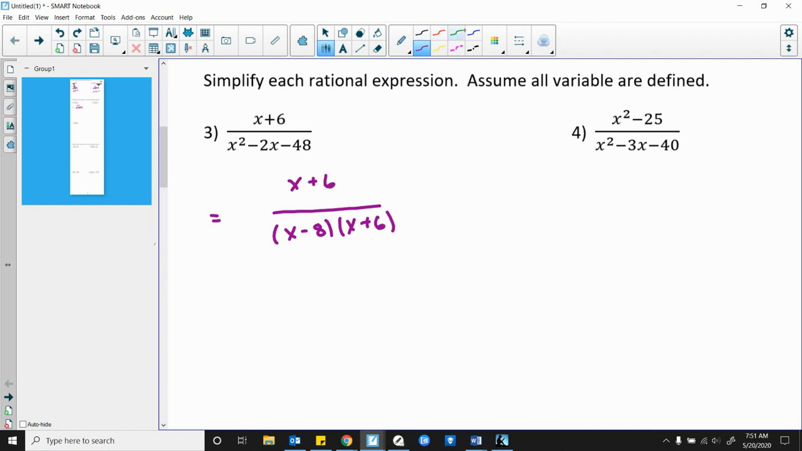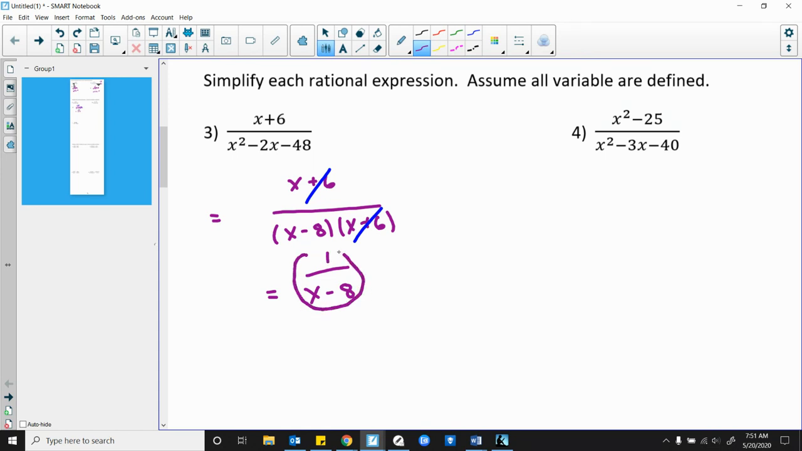Now, you should see that my x plus 6 and my x plus 6 cancel. I know there's one of you watching this video right now who said their answer was x minus 8. That is not true. The x plus 6 is at the bottom, the denominator, which means I still have to include a 1 in my answer.